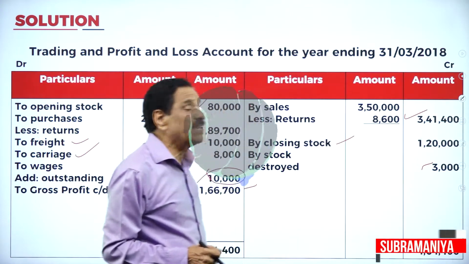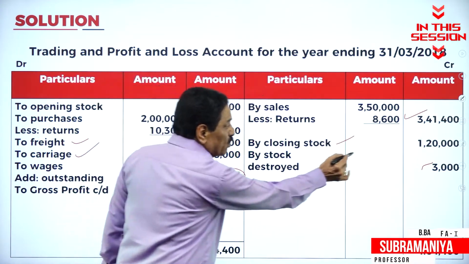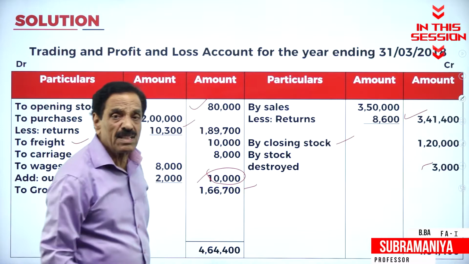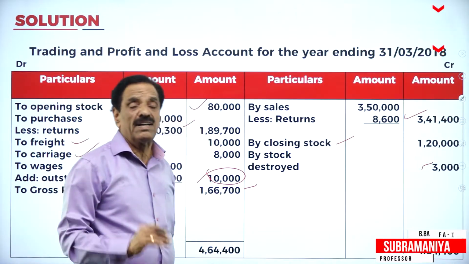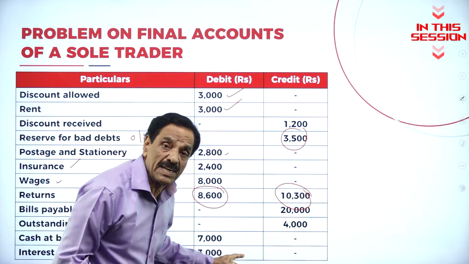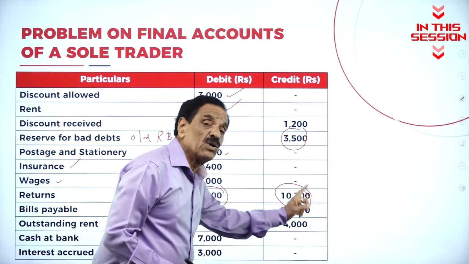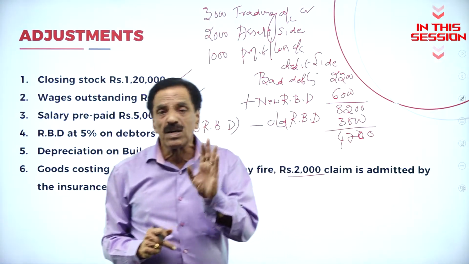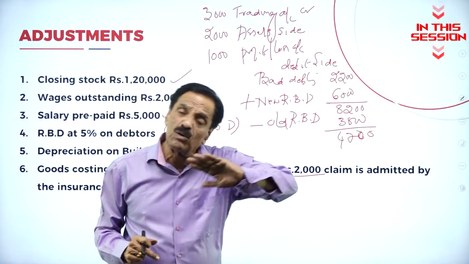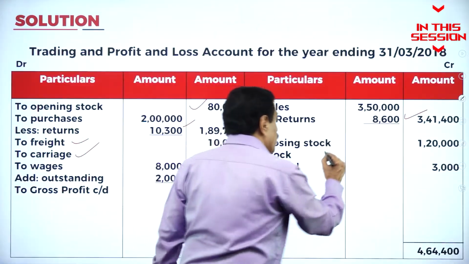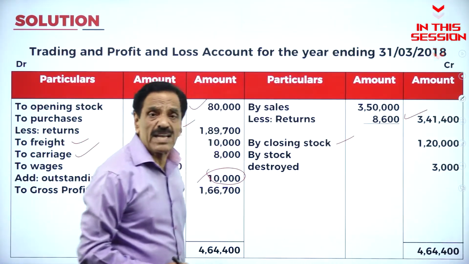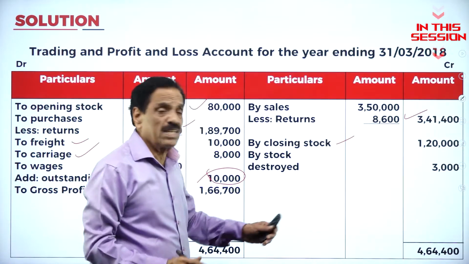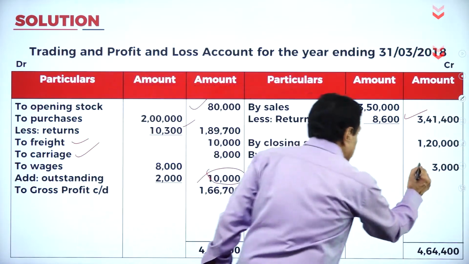How much return? 8,600. The unsold stock is 1,20,000 and the stock destroyed is 3,000. What is 8,600? Sales return. 10,300 is purchase return. Whatever the RBD given in the adjustment is called new RBD. Whatever the RBD in the trial balance is called old RBD. Closing stock, unsold stock is 1,20,000. Stock destroyed, full value is 3,000.